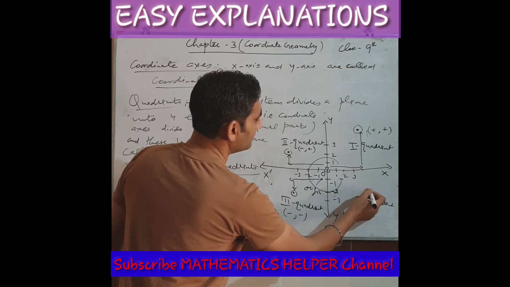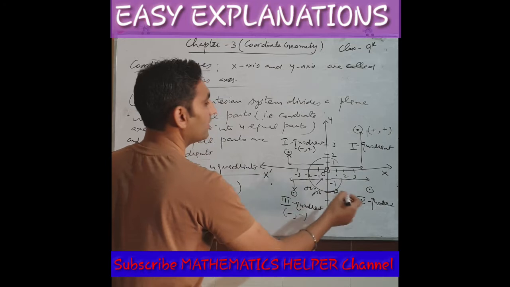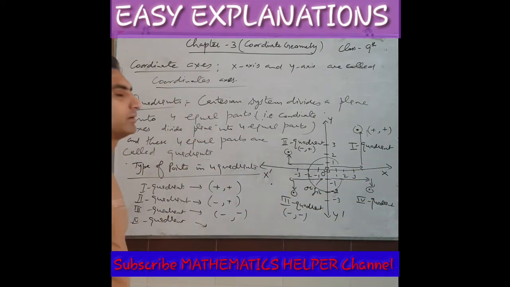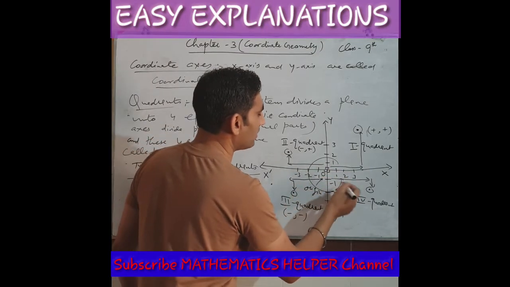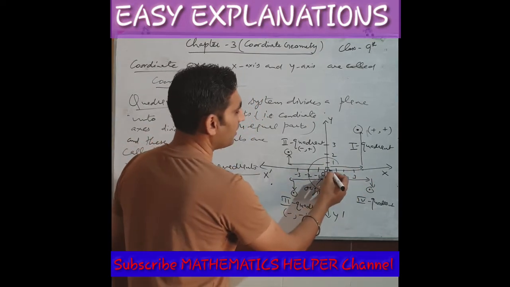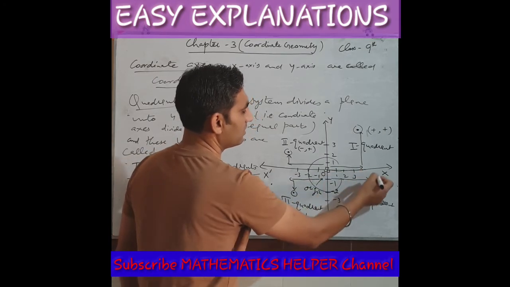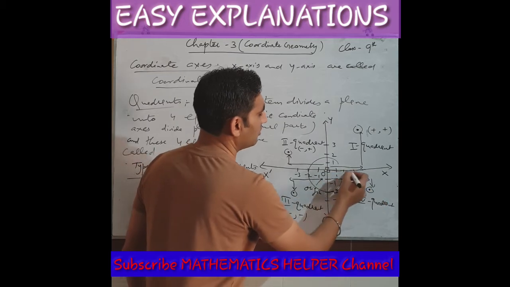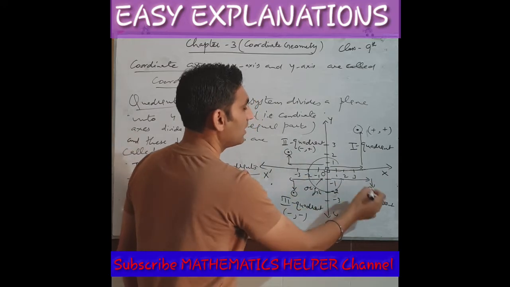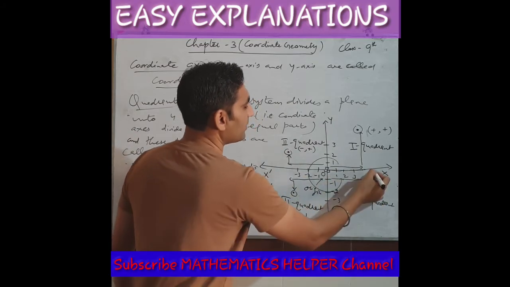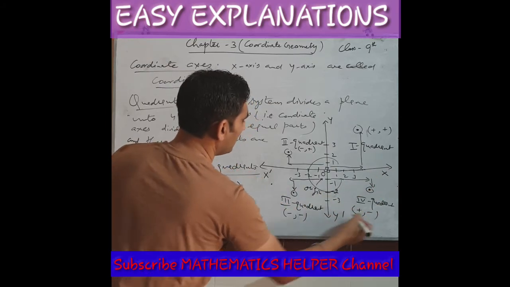Suppose we have a point here. First we will move on the x-axis, then downwards to check its height. These arrows are just to tell you; otherwise you have to move on these axes, the x-axis and then the y-axis. I used x positive and y downwards, meaning negative. So x positive and y negative in this quadrant.